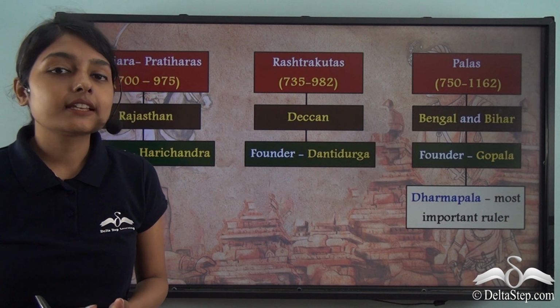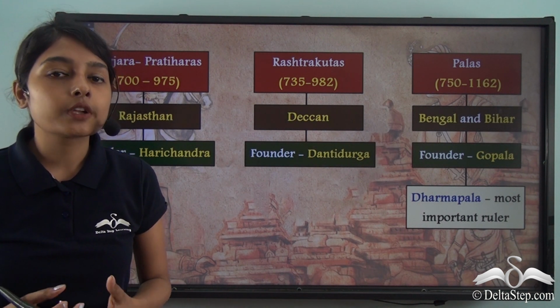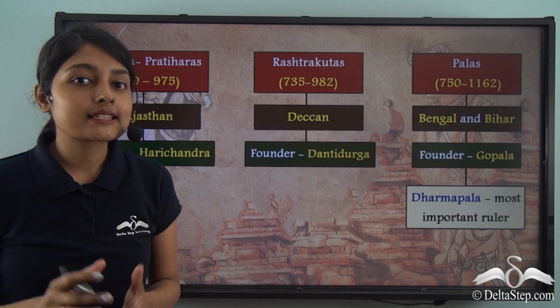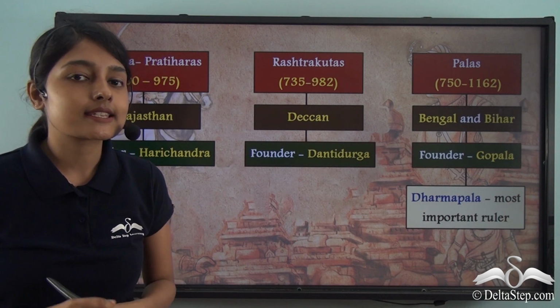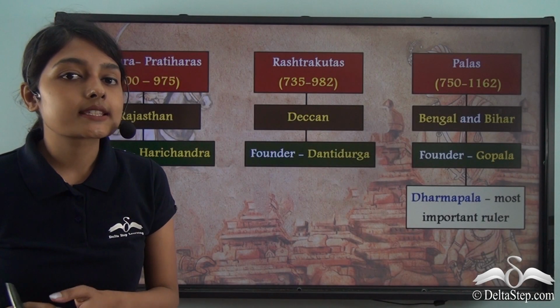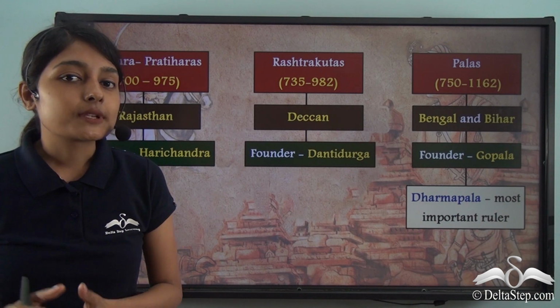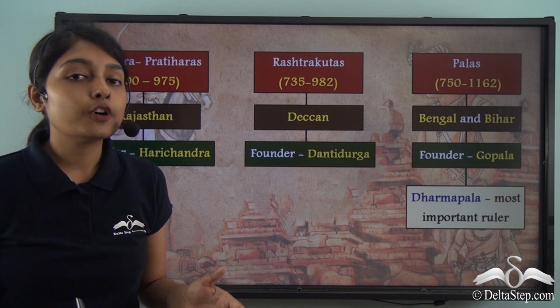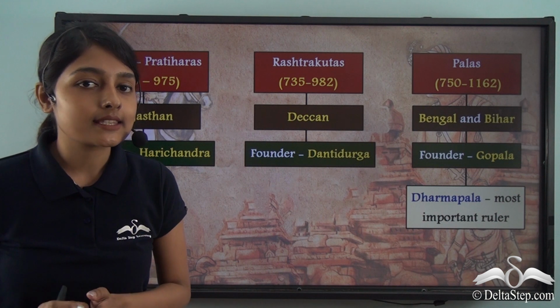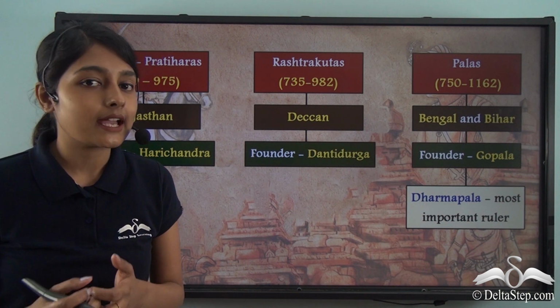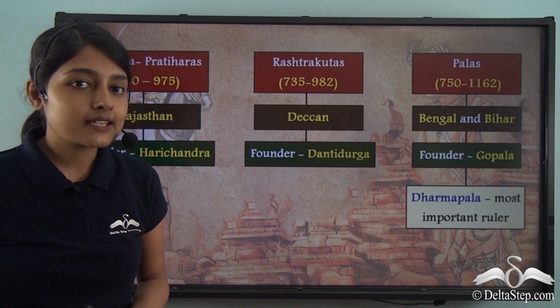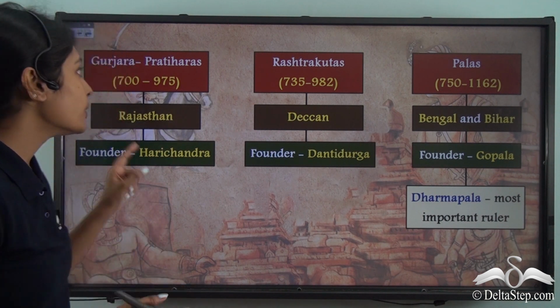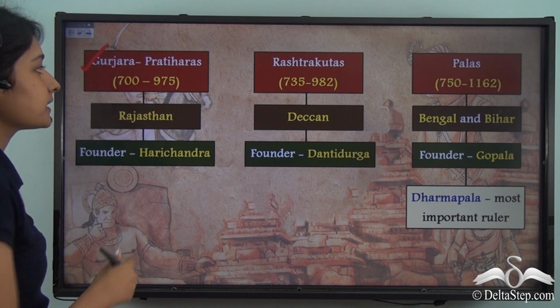Now let us quickly wrap up this discussion by going over the various dynasties and kingdoms that we discussed in this lesson. We began with discussing the Kadamba dynasty. But since the Kadamba dynasty came before the time frame that we are discussing in this lesson, we are not focusing on that here. The first dynasty that is of importance to us was the Gurjara Pratihara dynasty.